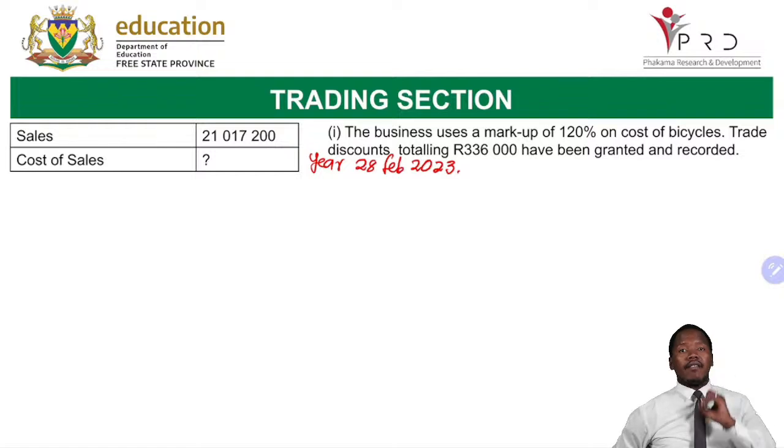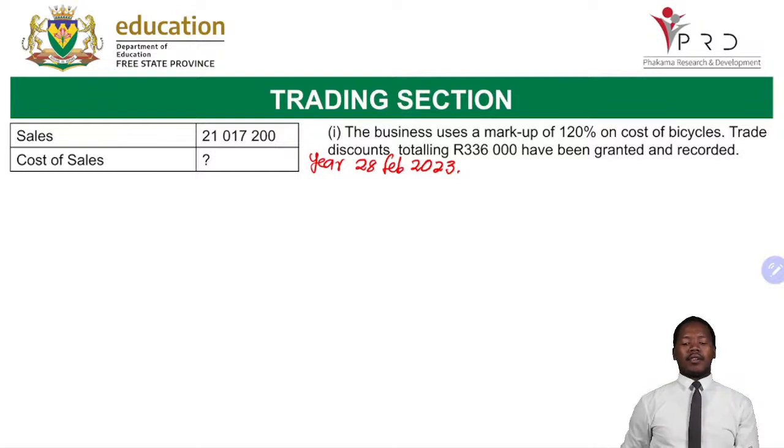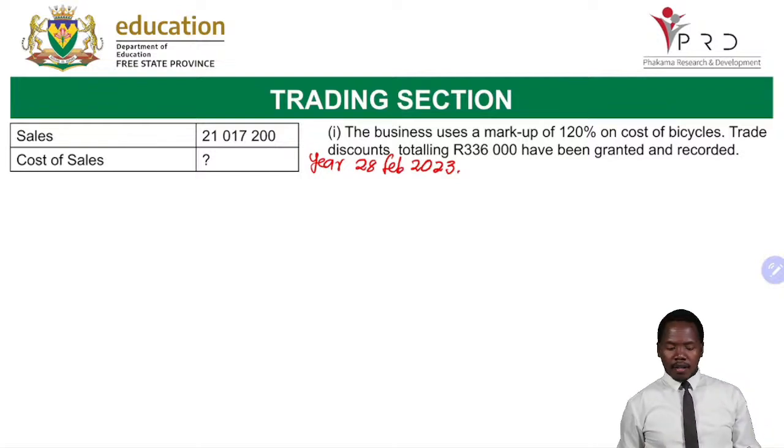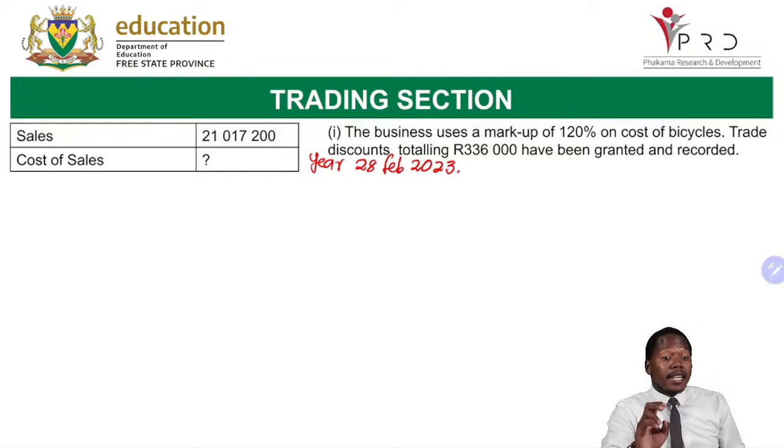Okay? Now, we are given the sales amount of 21,017,200. Cost of sales, you are given a question mark, meaning it becomes our calculation. You'll have to do some calculations there. Now, let us look at the transaction given to us. The business uses a markup of 120% on cost of bicycles. Trade discounts totaling 336,000 have been granted and recorded. Okay, now these are our cost of transaction that will help us to calculate what? The cost of sales.